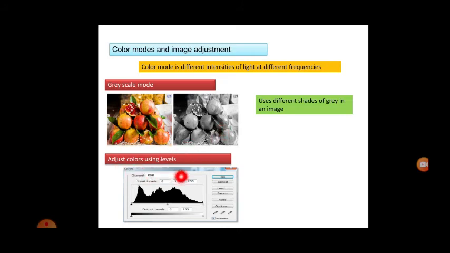Adjust color using levels. There are some levels, so you can adjust the colors depending upon the level. If you want a high level, for example, if it is from 1 to 5, 5 will be very high and 1 will be very low.